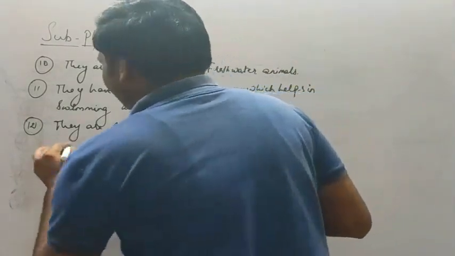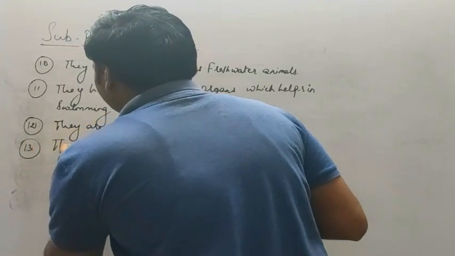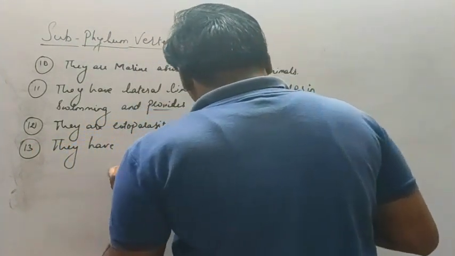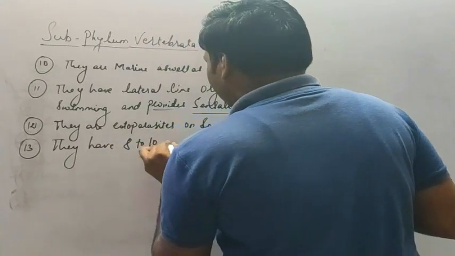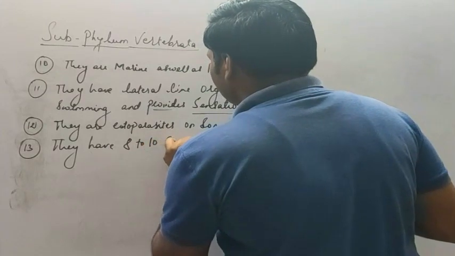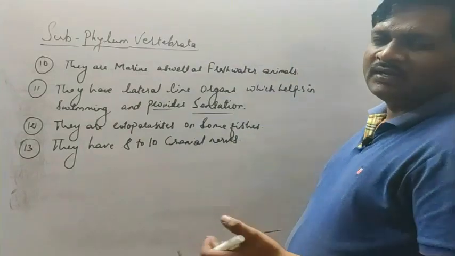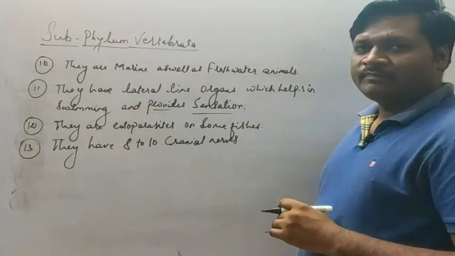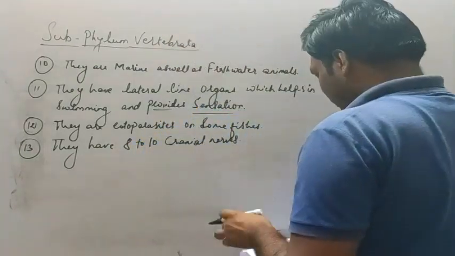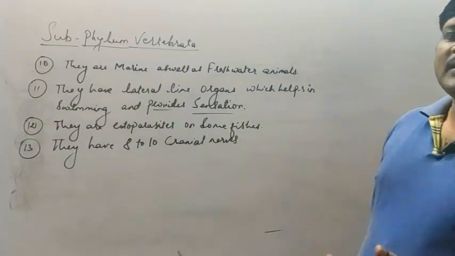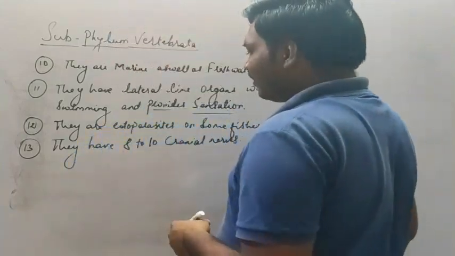The next, they have 8 to 10 cranial nerves. Cranial nerves are the nerves emerging from the cranium. So these nerves are called cranial nerves, and they have 8 to 10 cranial nerves, which are responsible for sensing stimuli generated within the body, and which are under the control of the central nervous system again.